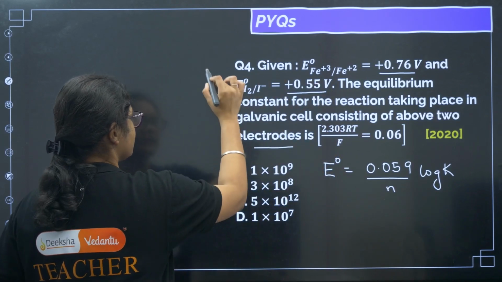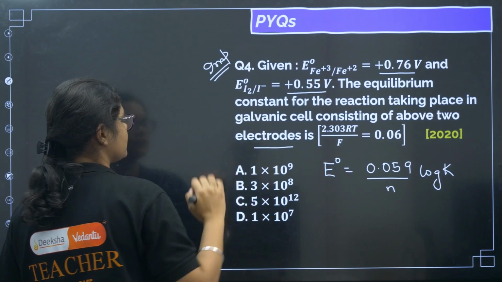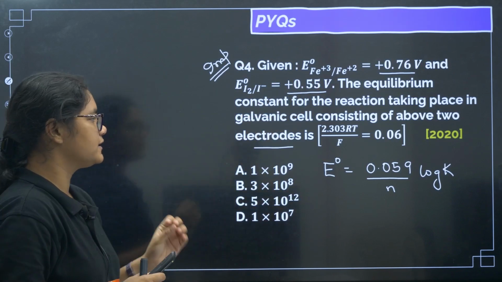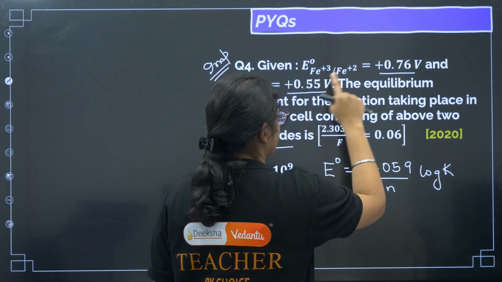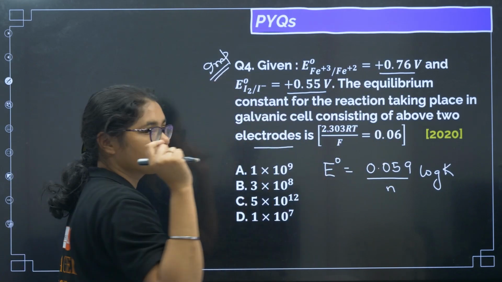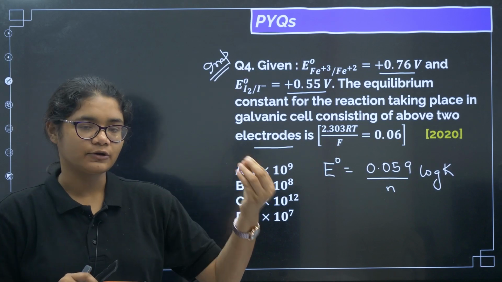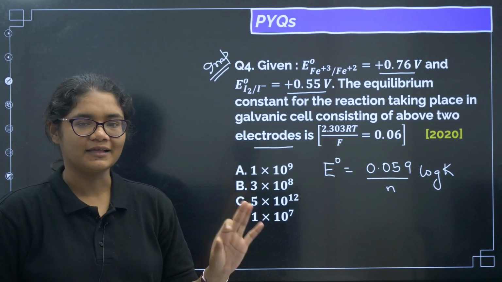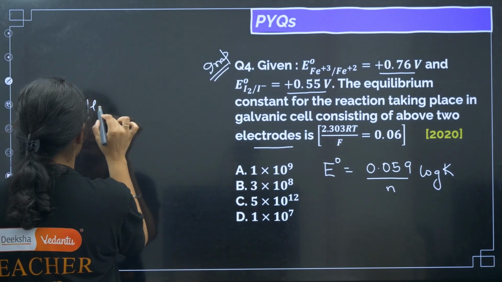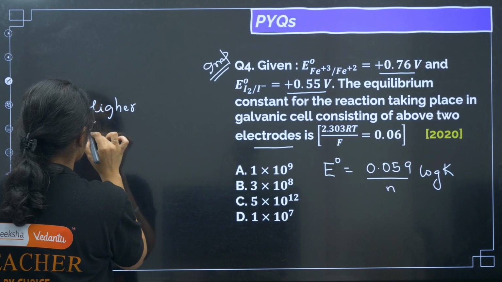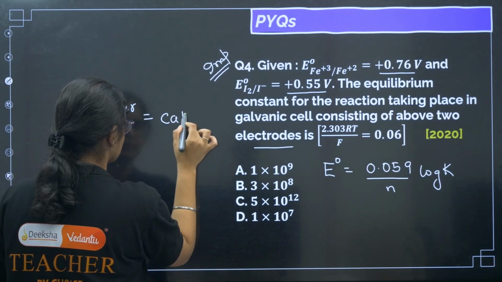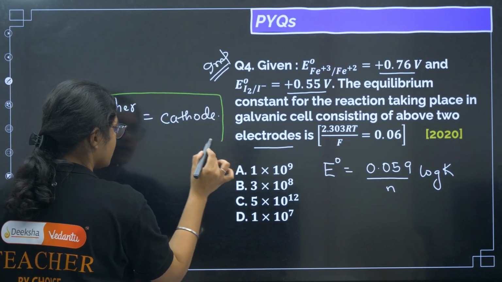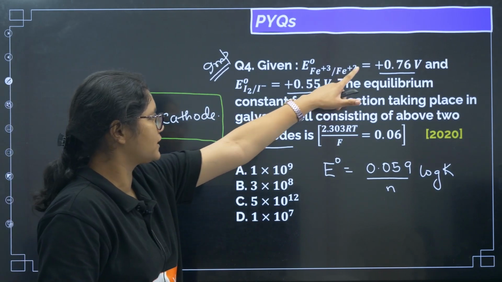Here the trick is lying. How to identify which is cathode and which is anode, because no cell notation or cell reaction is given? In this case you have to check the electrode potentials of both electrodes. The one with the higher electrode potential has more tendency to get reduced and will behave as the cathode. Higher reduction potential will be the cathode. This is one learning you need to take. So this is your cathode, this is your anode.